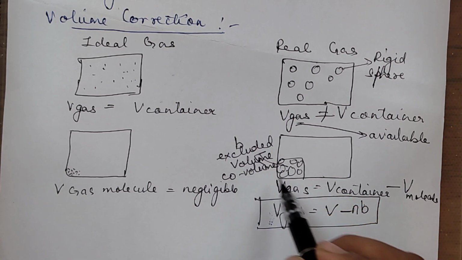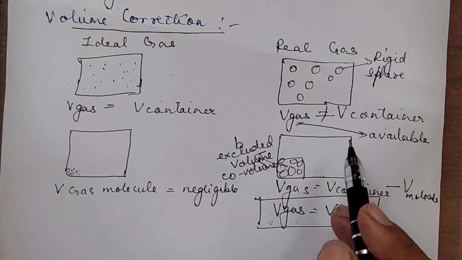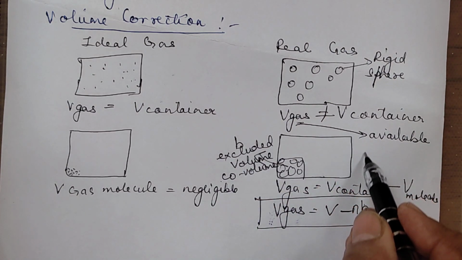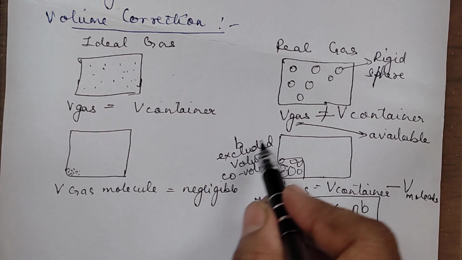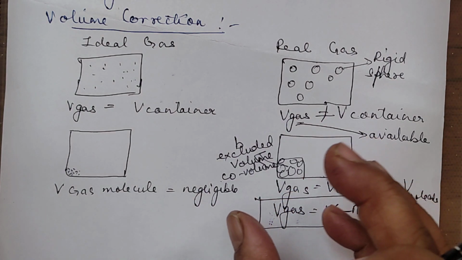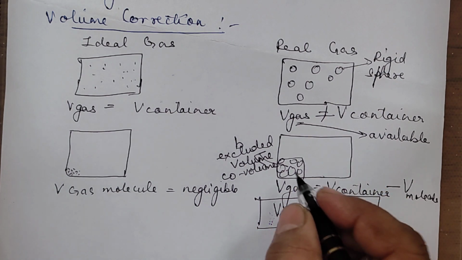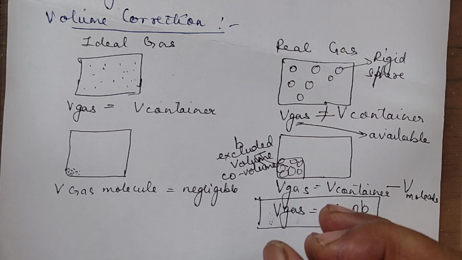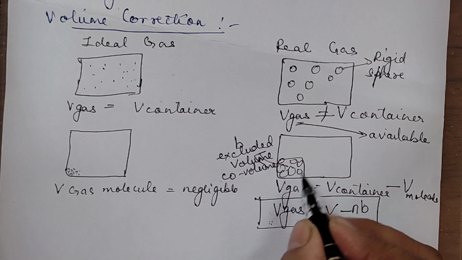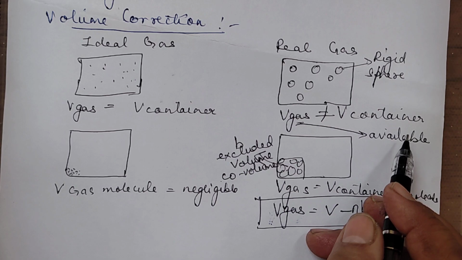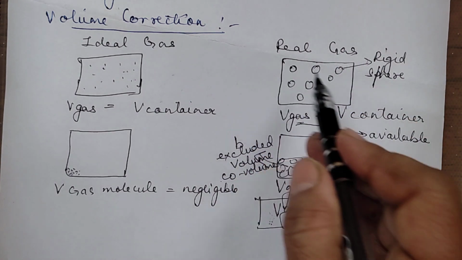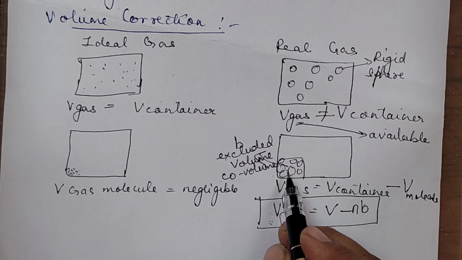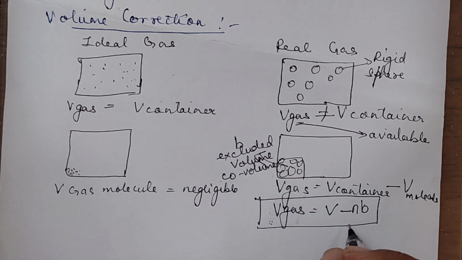We were defining the volume of the gas as the volume of the available space in which the gas molecules can move. So when we bring them closer, they also occupy quite a large amount in the container. So that volume of the gas now cannot be the volume of the container, right? Because this much available space is not available to them. So when it is not available, this is to be removed. That is, the excluded volume is to be removed from the volume of the container.